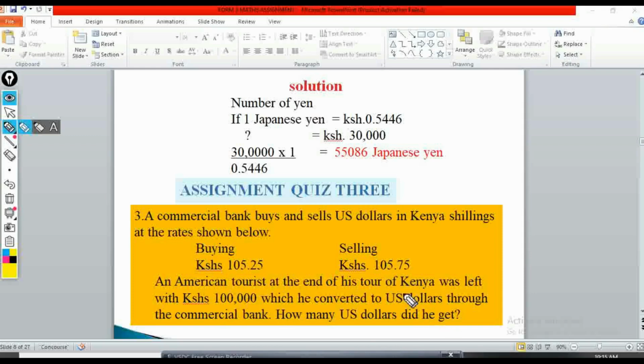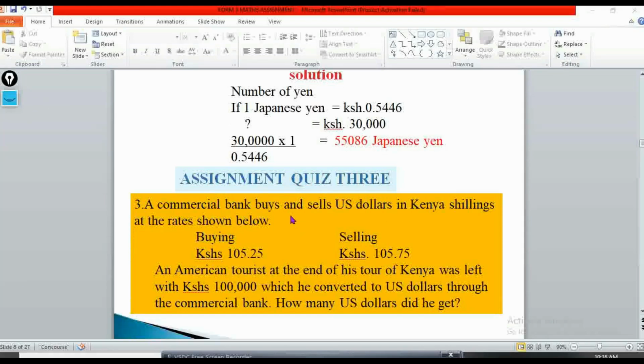Wow, that's very simple. You just do it the same way you did the other one. Okay, and then you'll be done. So that's the third assignment for the Form 2s. So let's go to question number 4.